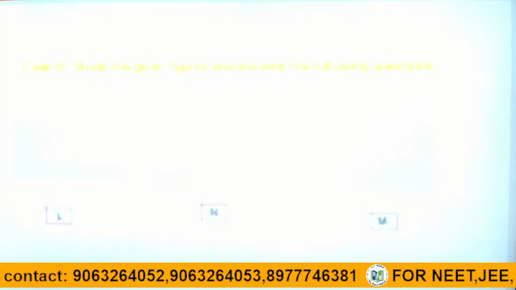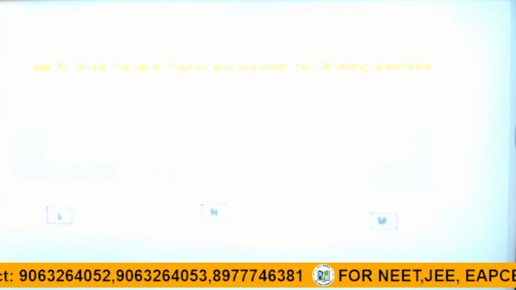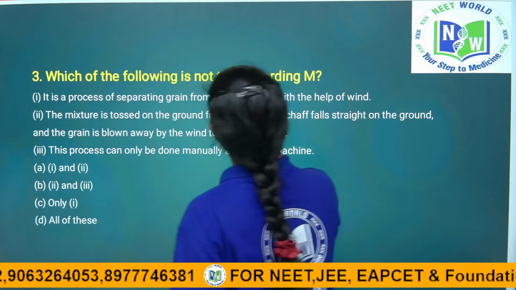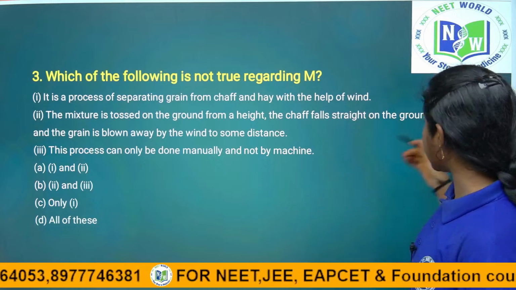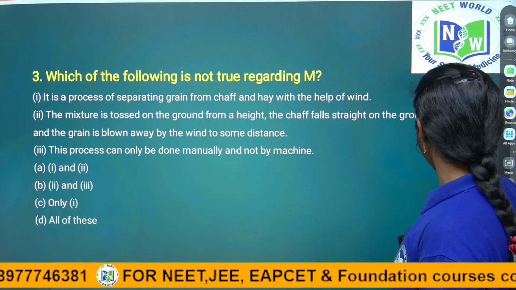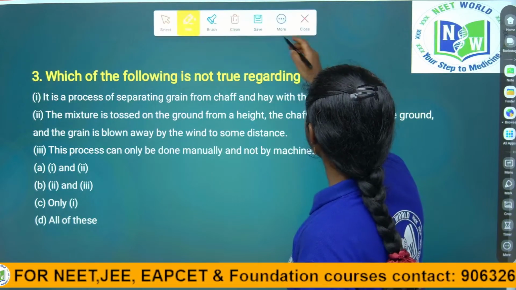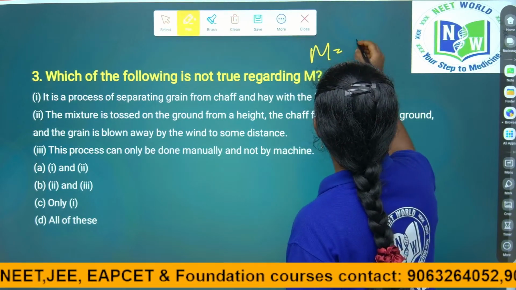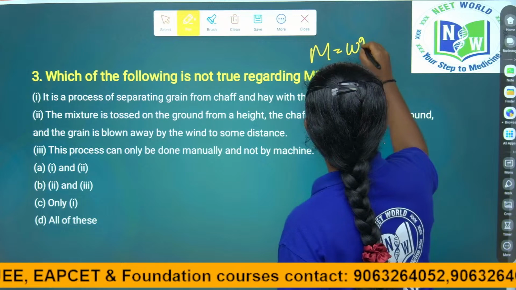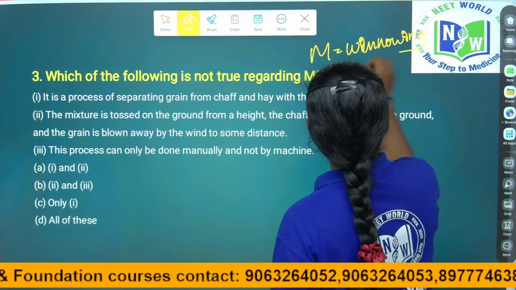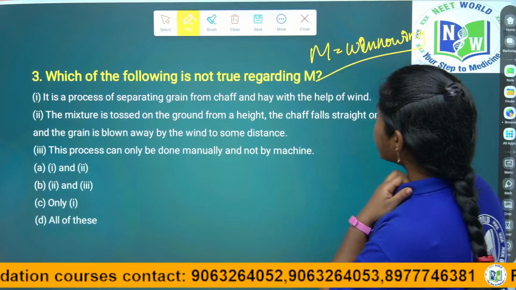M is the winnowing process. Which of the following is not true regarding M, they are asking. In the picture representation, M is the winnowing process, right?